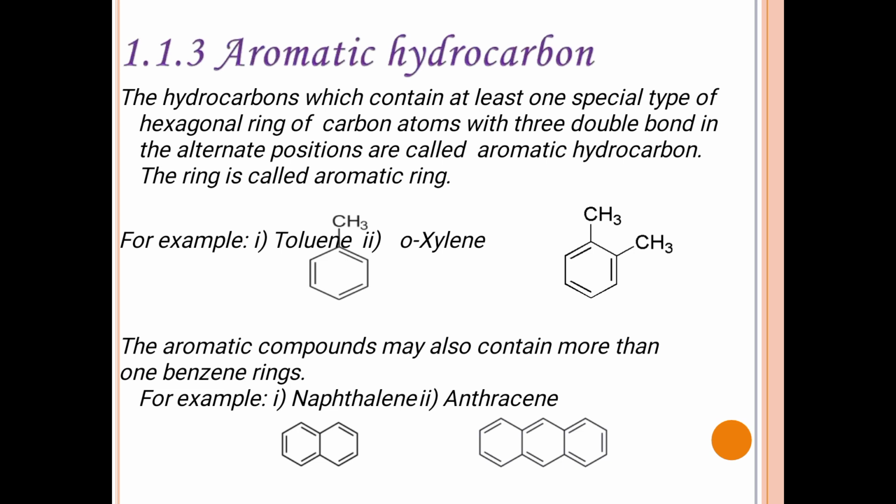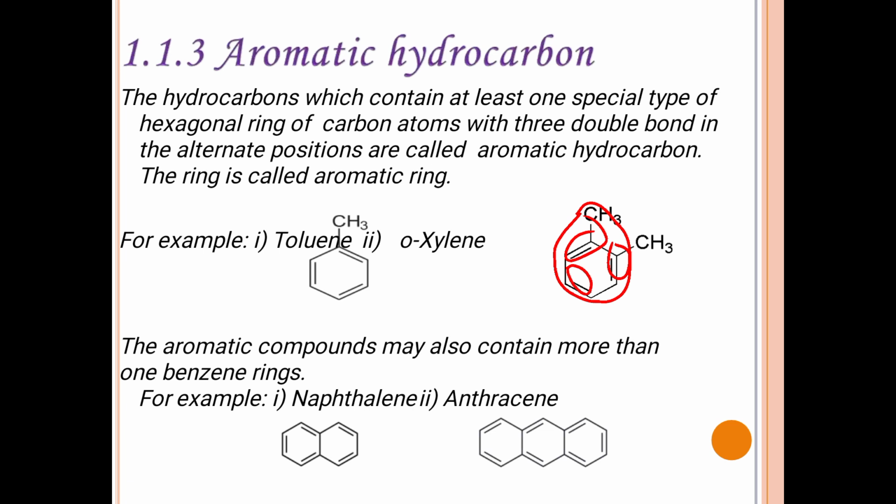Then what are aromatic hydrocarbons? The hydrocarbons which contain at least one special type of hexagonal ring of carbon atoms with 3 double bonds in alternate positions are called aromatic hydrocarbons. This ring is called an aromatic ring. For example, a 6-membered ring structure which contains alternate double bonds. Such compounds are known as aromatic hydrocarbons.